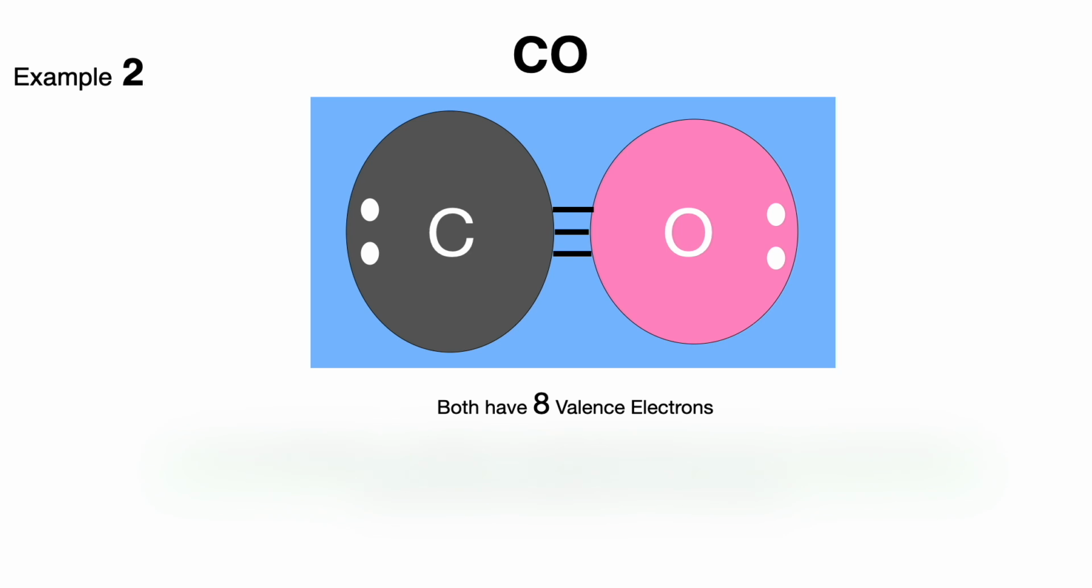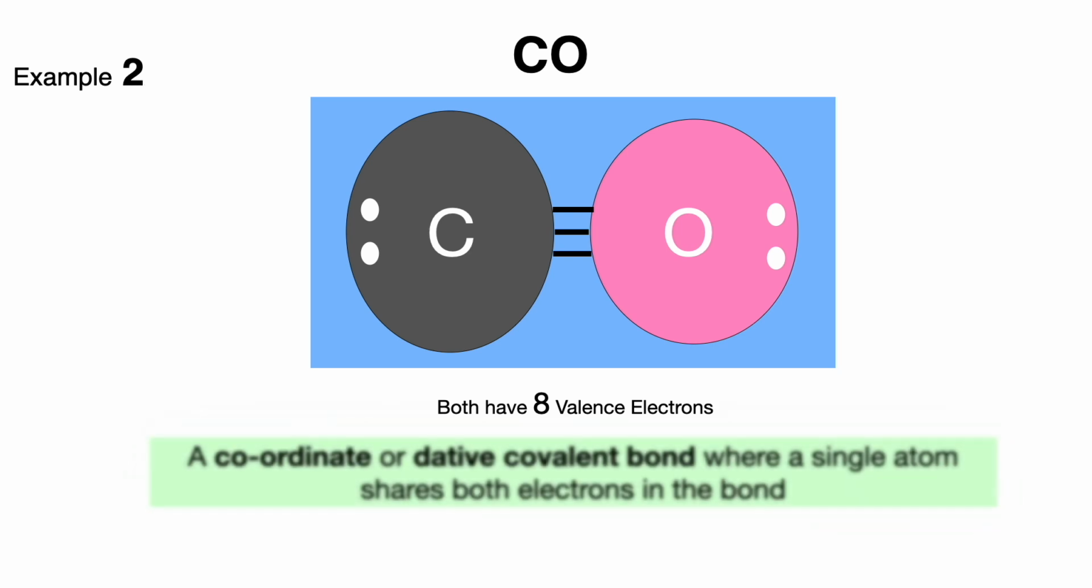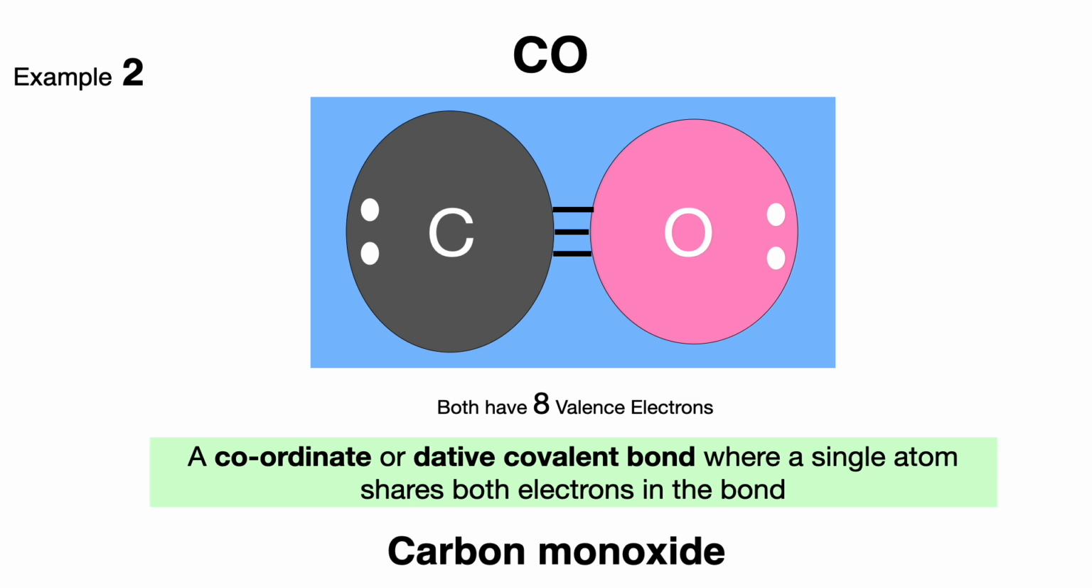This is a special case of covalent bond called coordinate or dative covalent bond, where a single atom shares both electrons in the bond. CO is named carbon monoxide. The prefix mono is used for oxygen to indicate one atom, while it is omitted for carbon, the first element, as per covalent naming conventions.